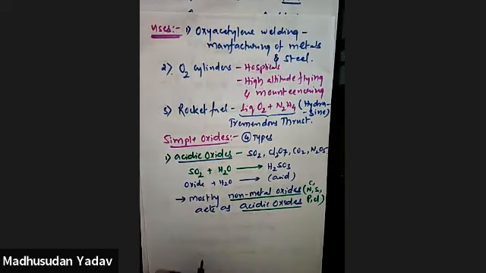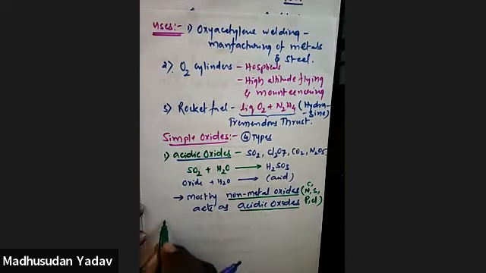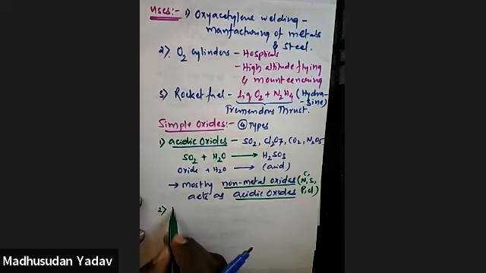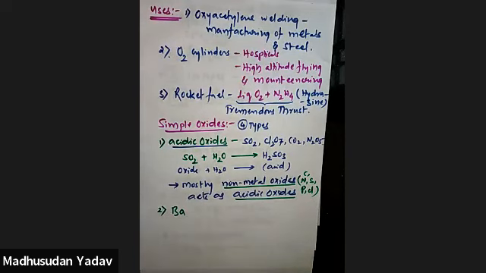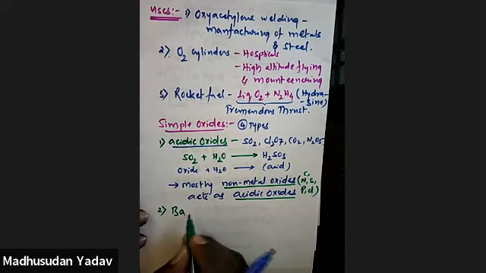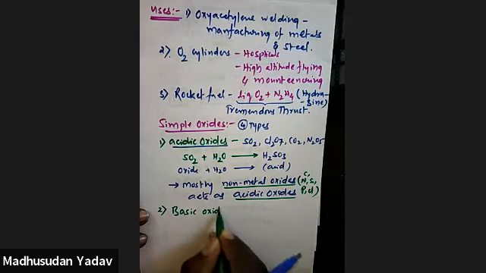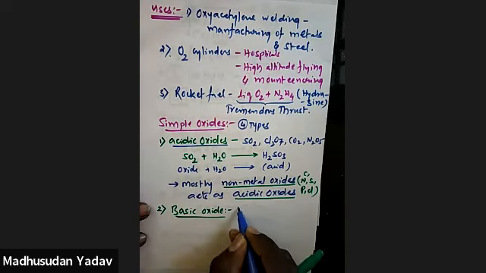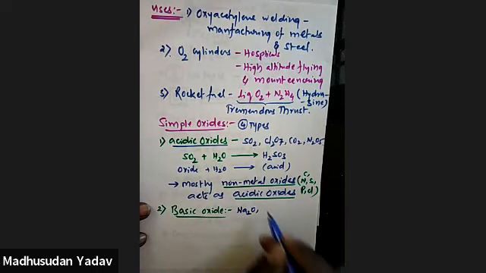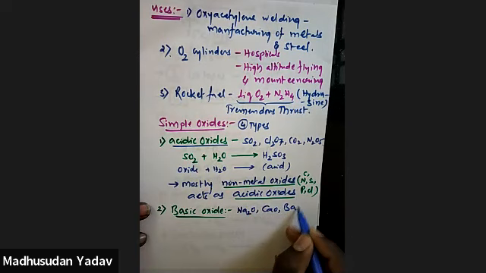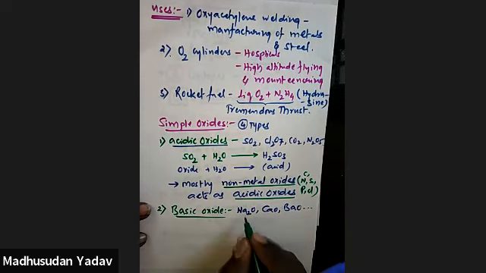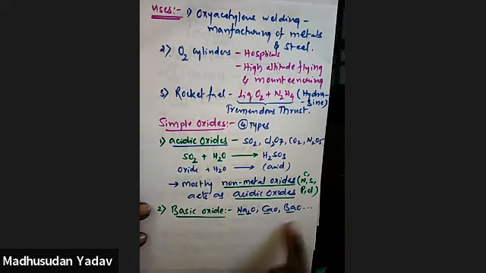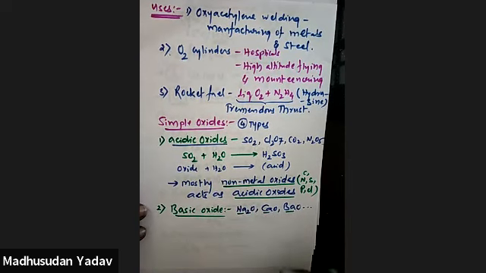Okay. Now moving to the second type of oxide, that is basic oxide. An oxide may be acidic, basic, amphoteric, neutral, anything. What is meant by basic oxide? On reaction with water, they produce basic compounds. The best examples of that type are metal oxides: Na2O, calcium oxide, barium oxide, and so on. Look at this: sodium, calcium, barium. They are all first and second group elements only. First and second groups are metals, right?